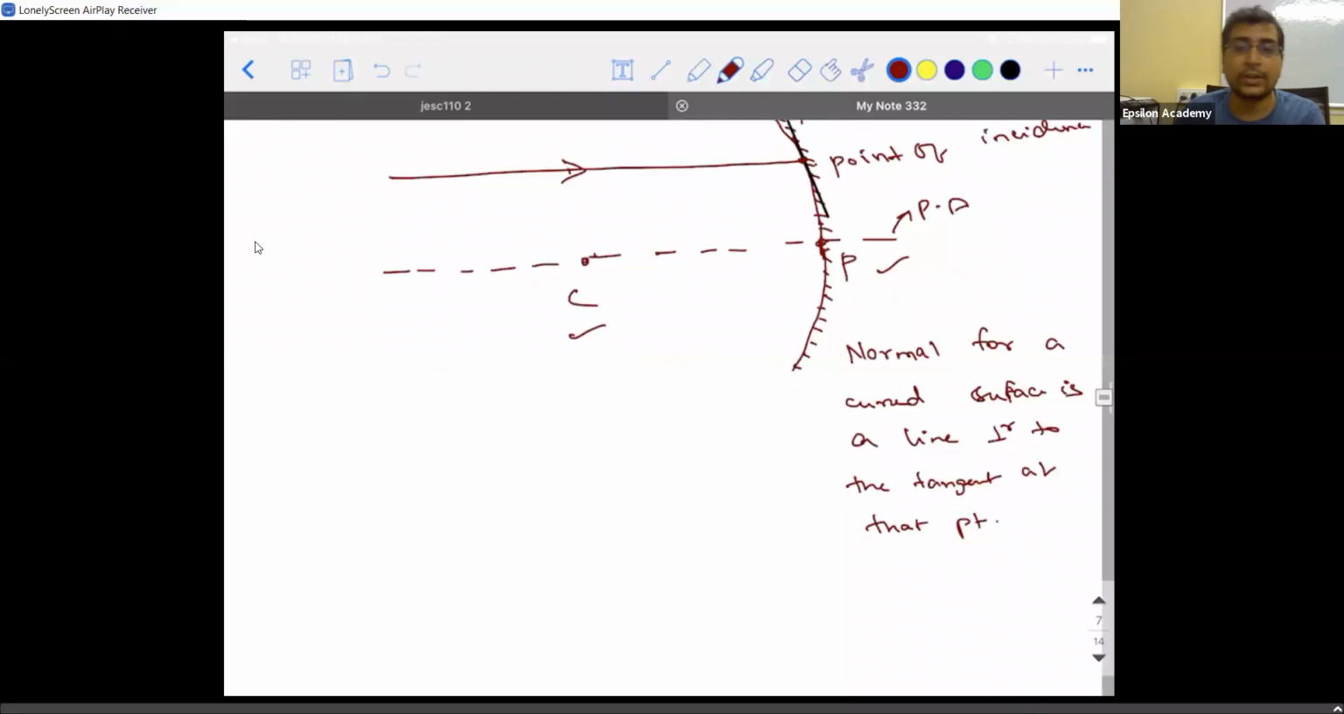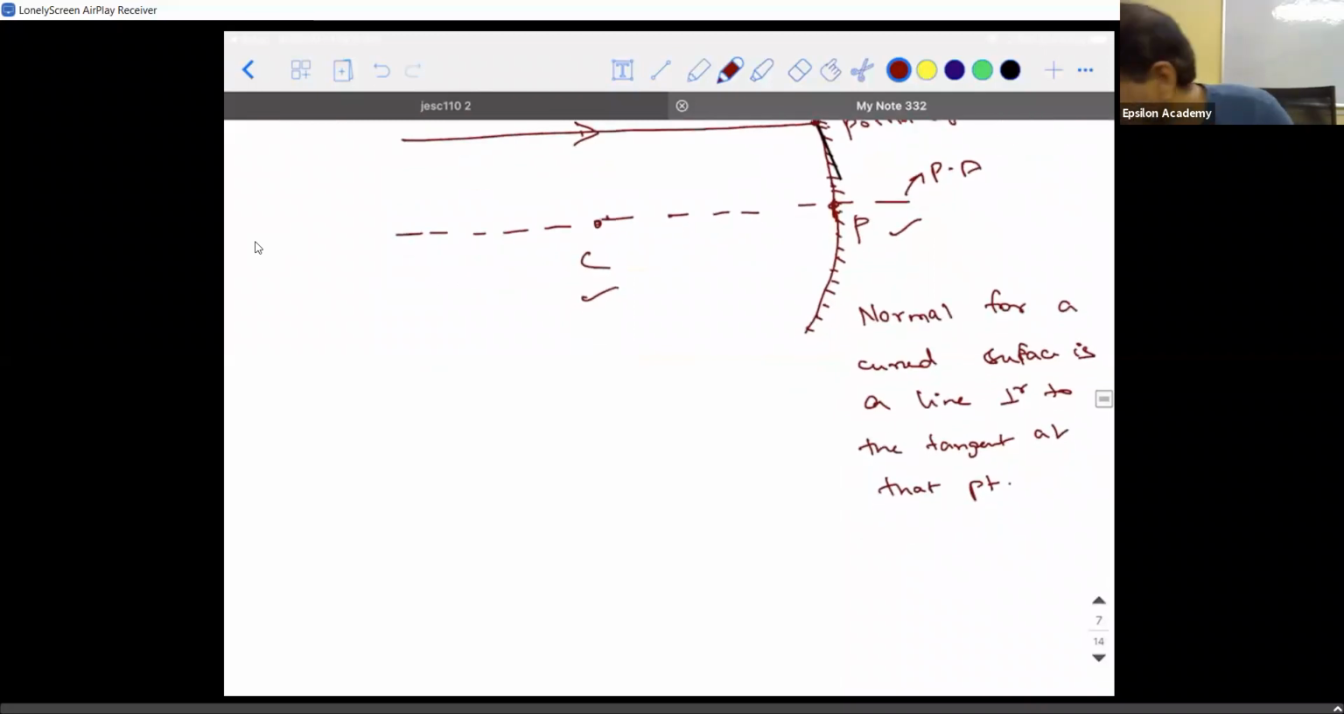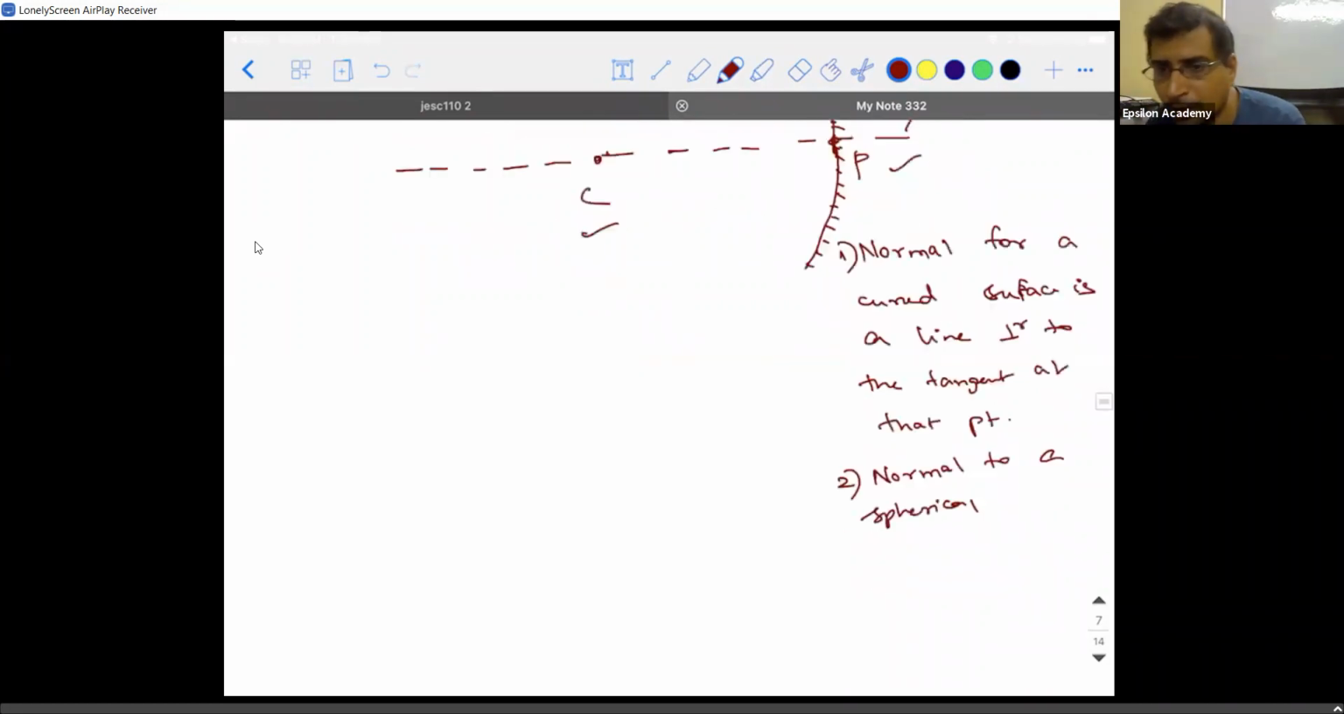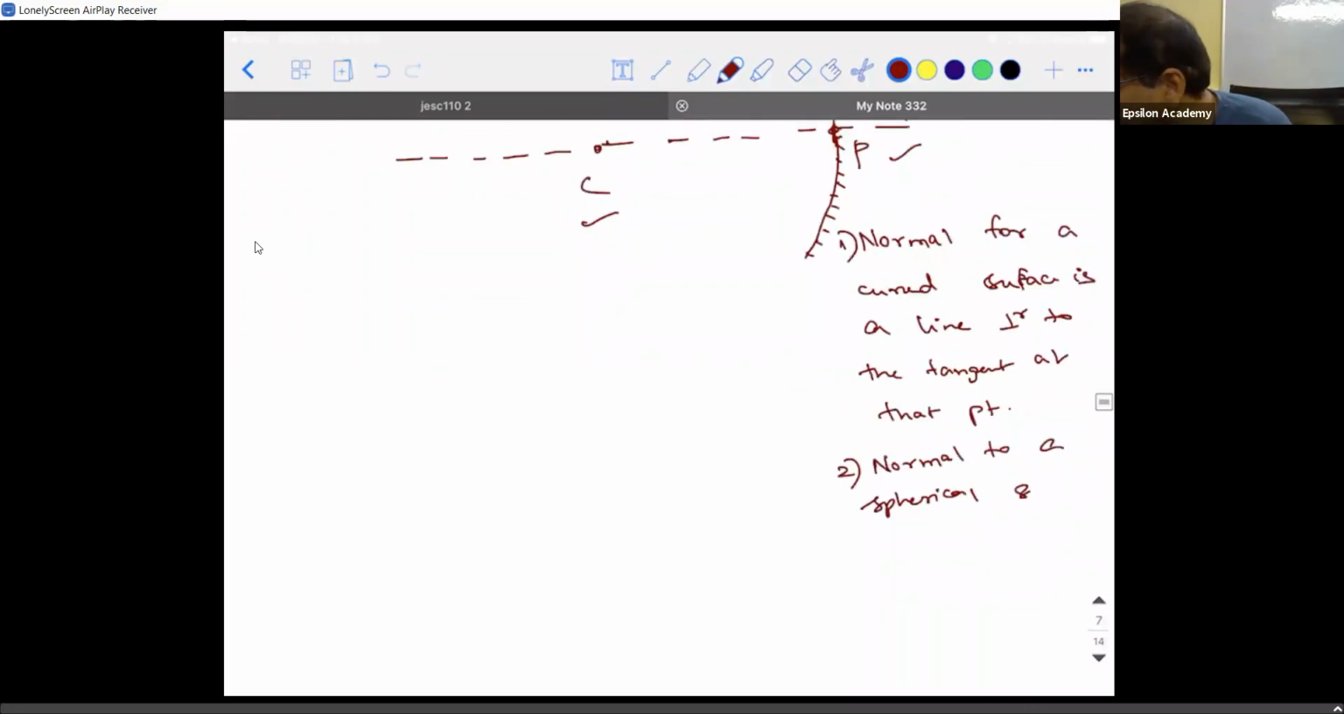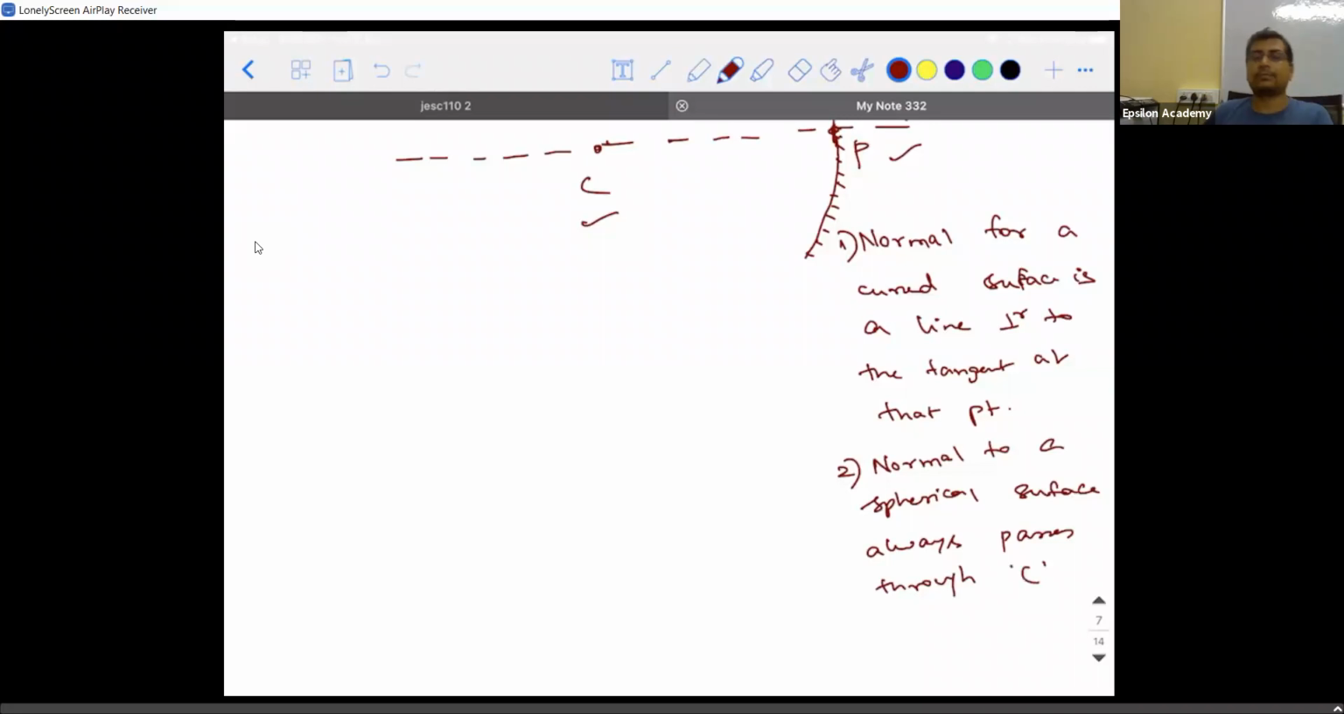Are you guys able to understand? That is the first point. Second is the normal to a spherical surface. Previously I told what a curved surface is. Curved can be any shape. It can be parabolic, it can be some random shape also. So the normal to a spherical surface always passes through the center of curvature.